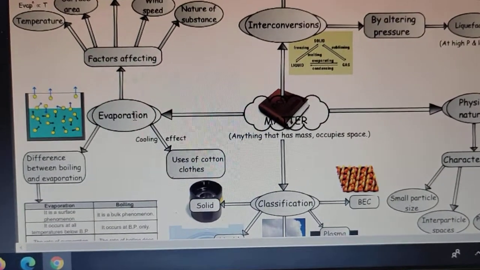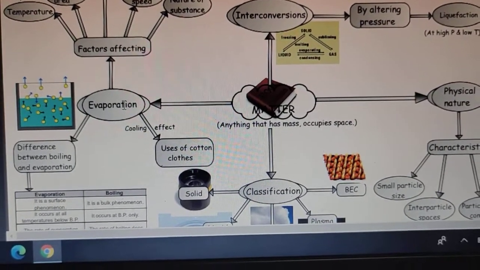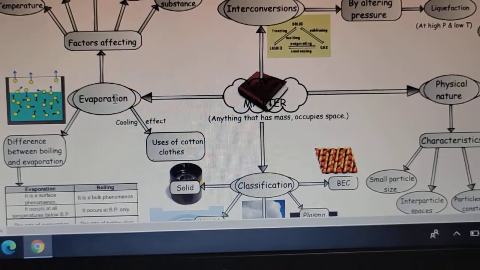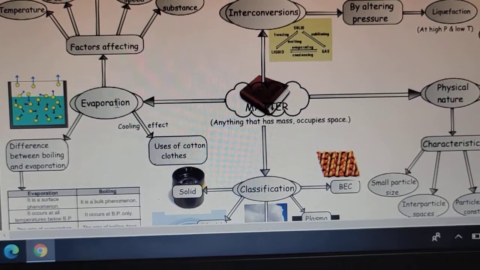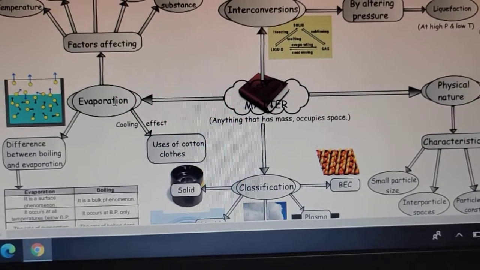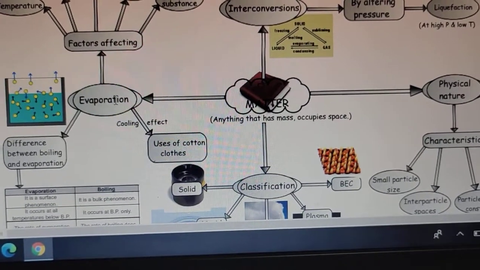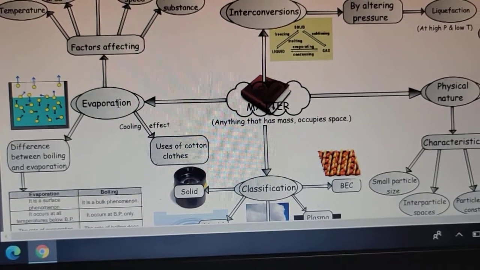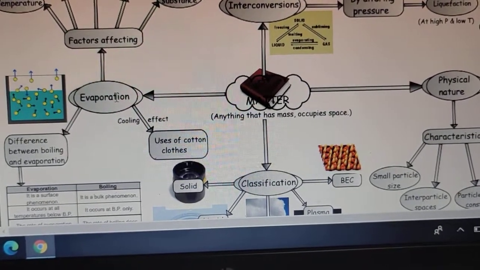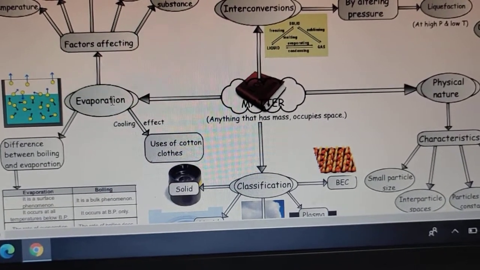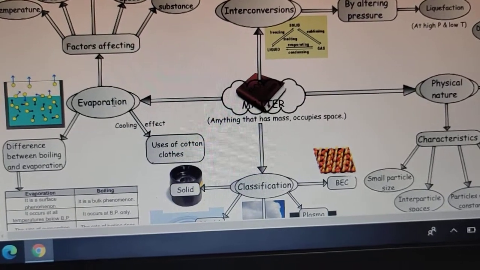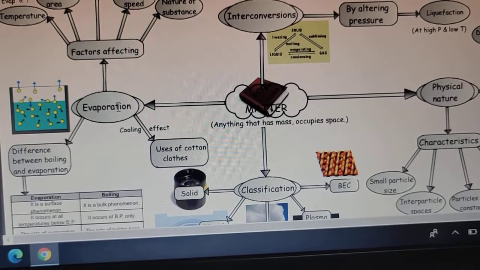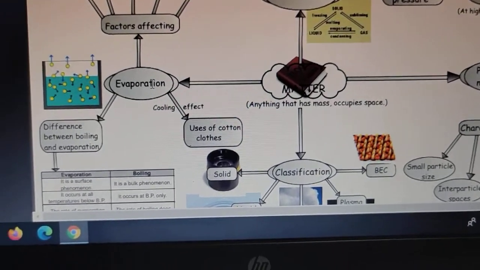This is also the reason why we keep the water in the summers in the earthen pot, because the earthen pots are porous, so they allow the water vapors to come out of the pores of the walls of the earthen pot and thus undergo evaporation, hence leaving the surface of the earthen pot at a lower temperature.